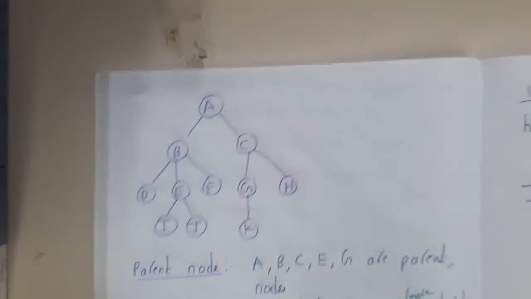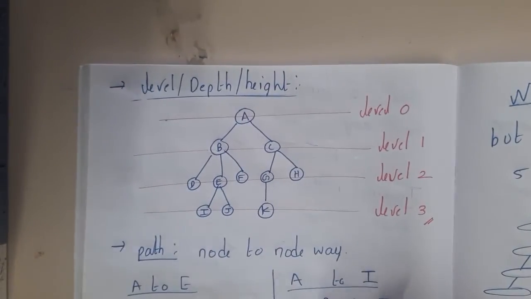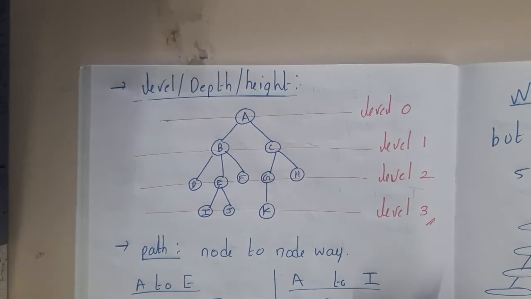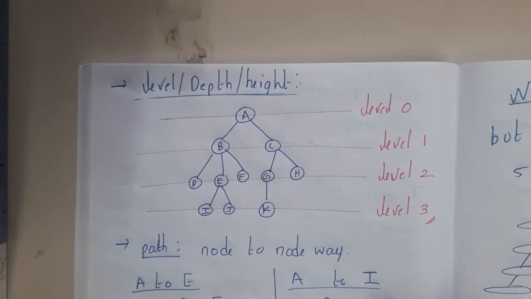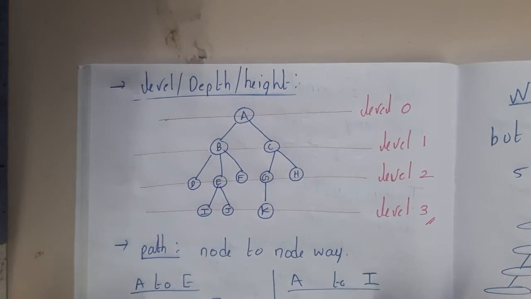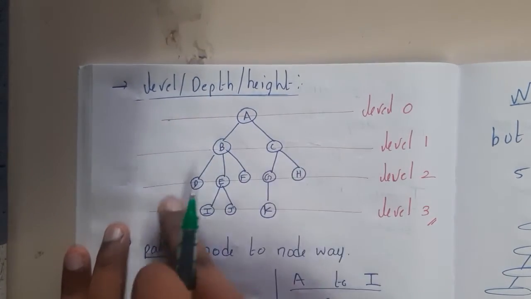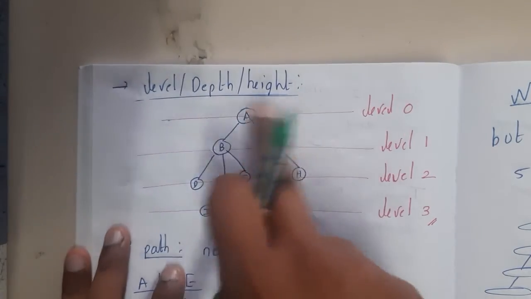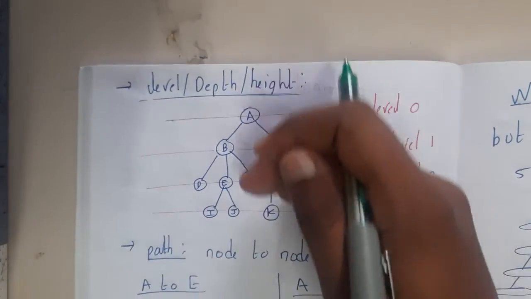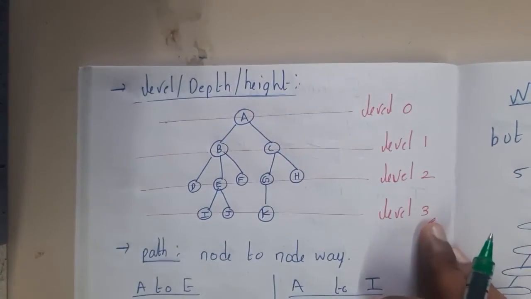Okay. So level, depth and height. What is a level or depth or height? All the terminology is the same, guys. Level is nothing but at what level the node is there. So basically the first root layer is level 0, and moving on, level 1, 2, 3, 4 and so on up to level n.